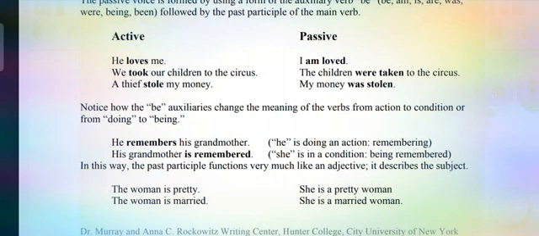His grandmother is remembered. Okay, he is doing an action, remembering. Now she is in the condition of being remembered. Her grandmother, you know, the lady, is being remembered by him, and his grandmother is remembered.